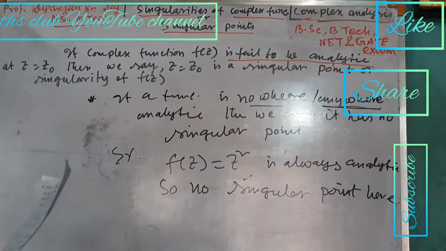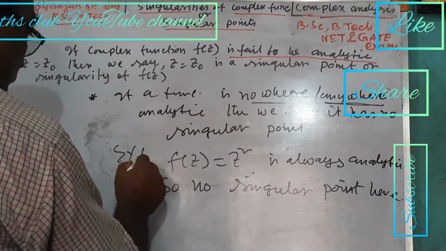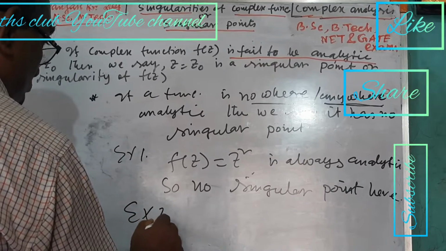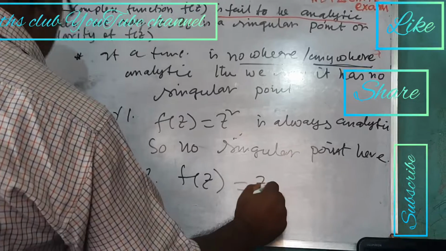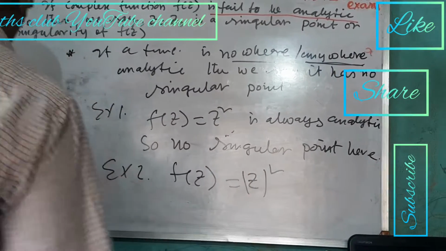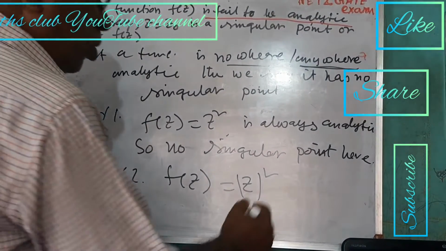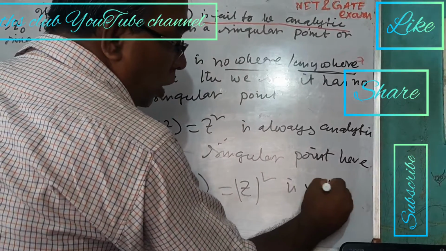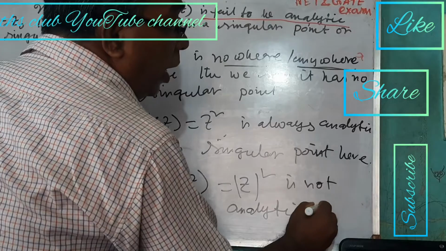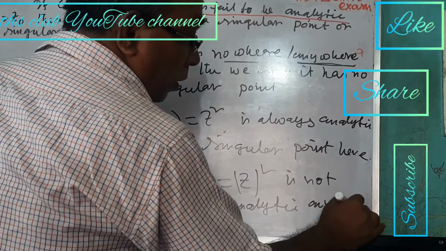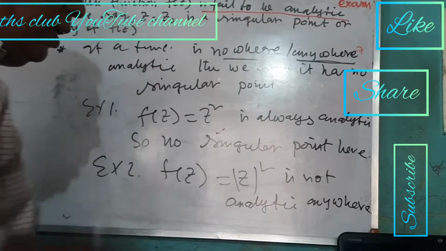Similarly, example 2, f(z) = mod z square is not analytic anywhere.